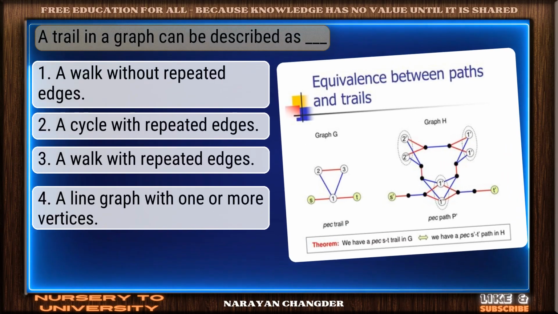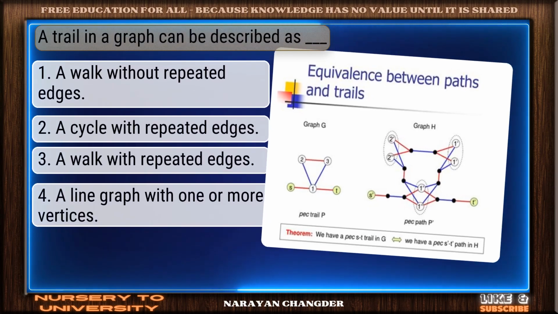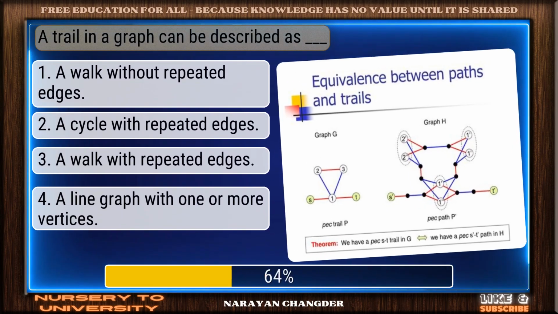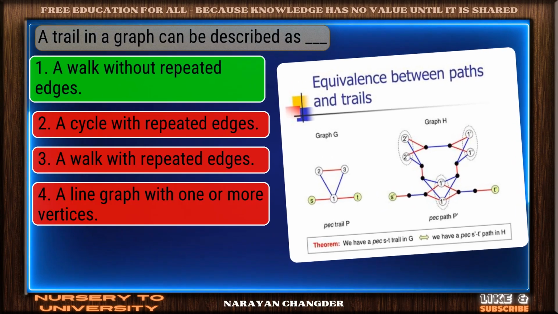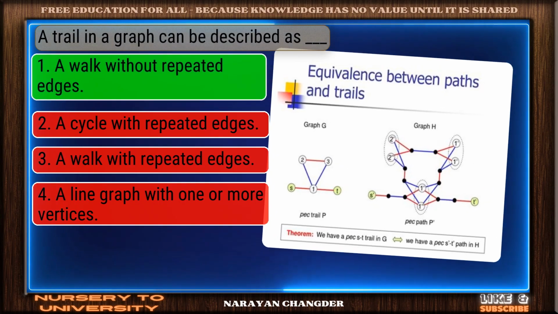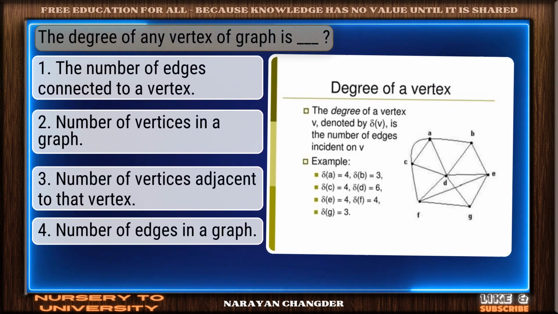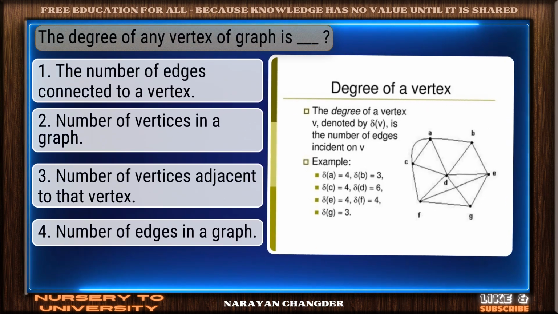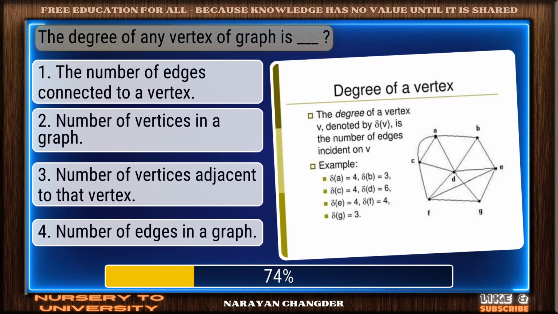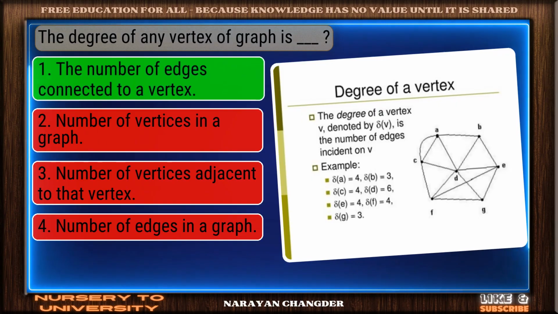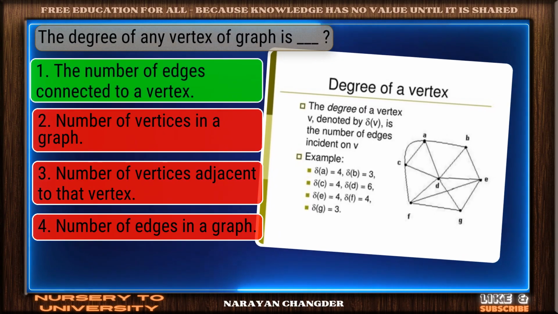Question number 15. A trail in a graph can be described as dash. Well done. A walk without repeated edges is the right choice. Question number 16. The degree of any vertex of graph is dash. Right again. The number of edges connected to a vertex is a valid answer.